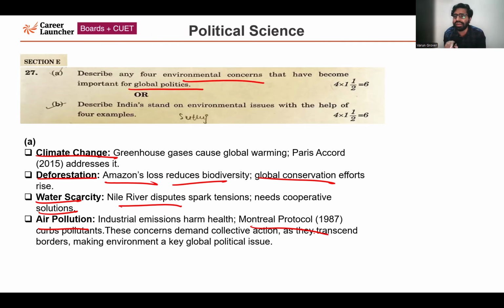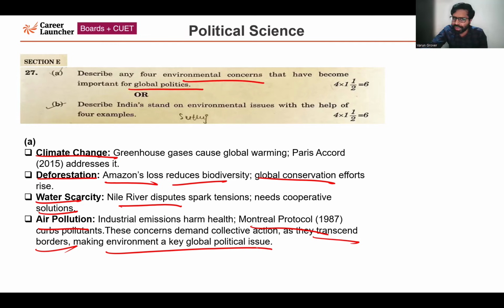Now, all these concerns in a collective manner are demanding collective action. No one country can solve such issues. That is why the United Nations and its organizations are playing a very important role. The United Nations, UNDP, the Conference of the Parties, such as the Paris Accord, and other accords have been happening regularly. So that is why collective action is required to deal with such environmental issues as they transcend borders, because such environmental issues are not only impacting one country, they are impacting the whole global society. That is why it is making the environment a key global political issue.